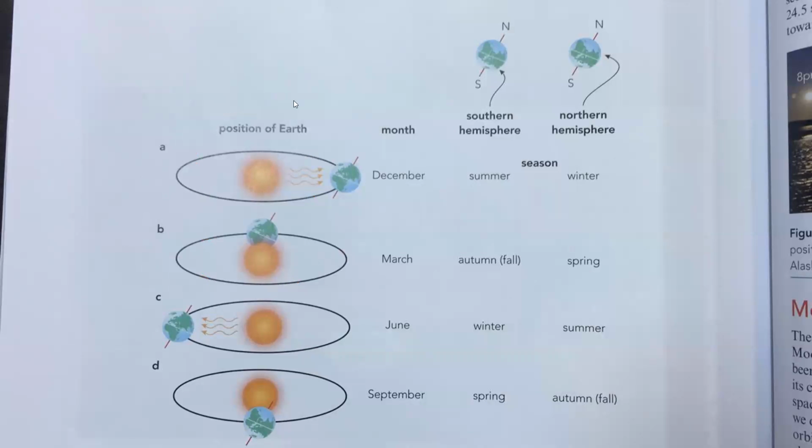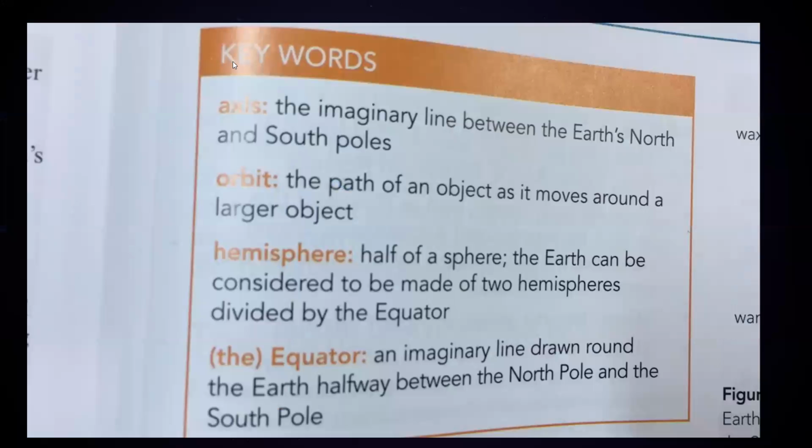And the imaginary line which joins the North Pole with the South Pole, we call that the axis. Then what are hemispheres? Hemispheres are basically half of a sphere. So the Earth can be considered to be made up of two hemispheres, which is divided by the equator. And the equator is, again, an imaginary line halfway between the North Pole and the South Pole.